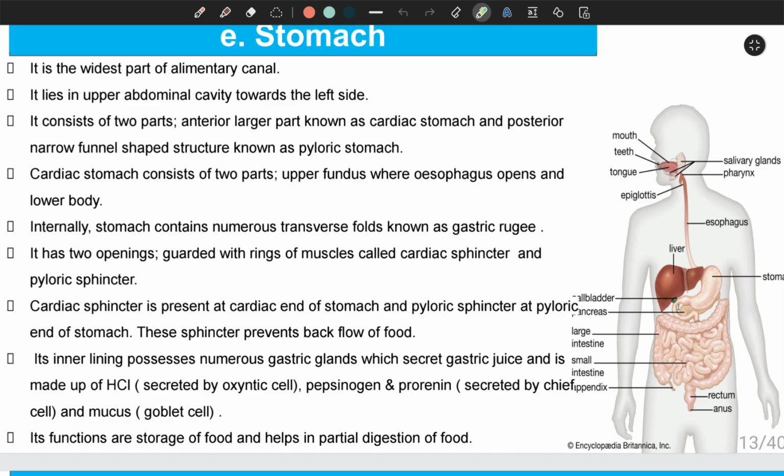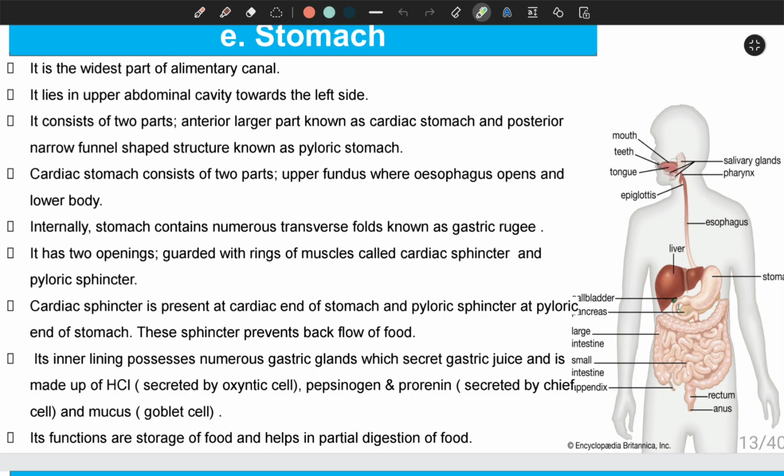And cardiac stomach consists of further two parts. The upper, swelling part, that is known as fundus, where oesophagus opens, and the remaining part is known as lower body. Internally, either it is cardiac or pyloric stomach, it contains many transverse folds, and those transverse folds are known as gastric rugae, and these help to increase the surface area of stomach.